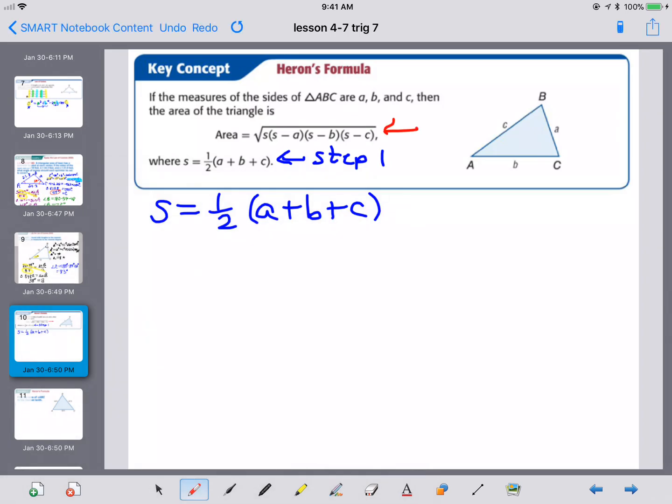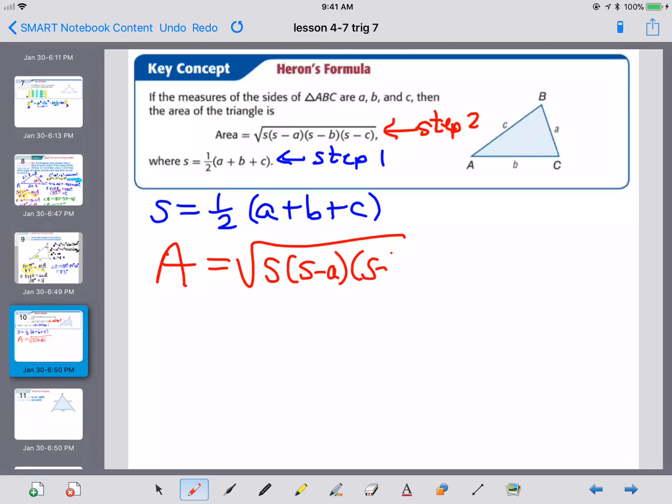Step two, we use the area formula, which is the square root of S times S minus A times S minus B times S minus C. And make sure that you find that whole entire thing before you square root it, so that it is the square root of that entire product. So just watch the way that you enter that into your calculator. Parentheses would probably be your friend.